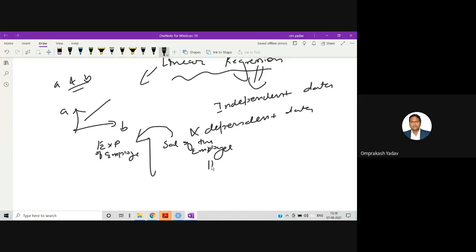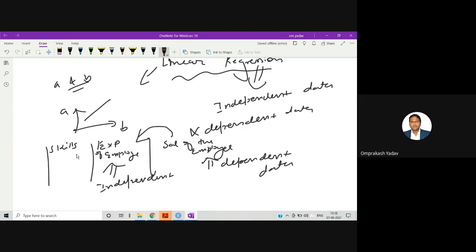Hence, this data is called dependent data, which is dependent on independent data. This is independent data. Now, there can be lots of independent data, like the experience of the employee, then skills, the number of skills known by the employee, and different factors needed for that particular job post.